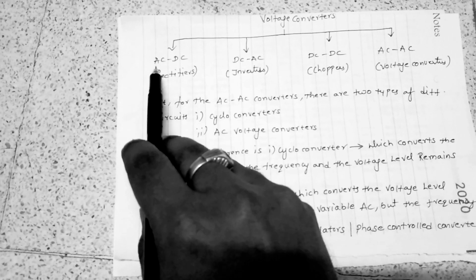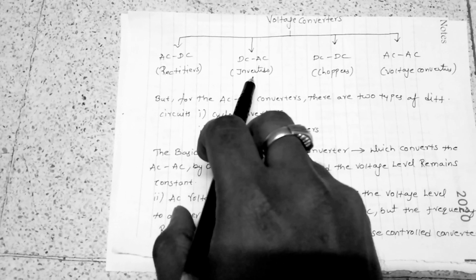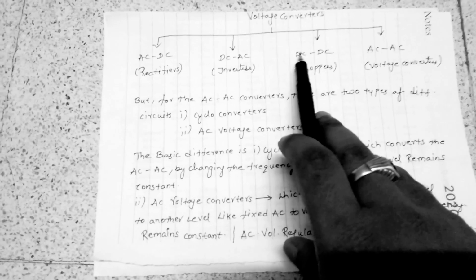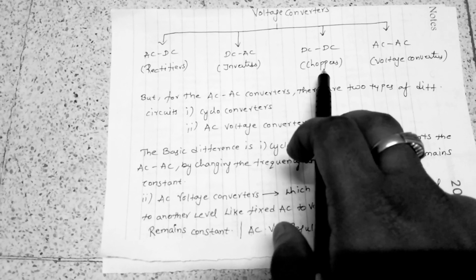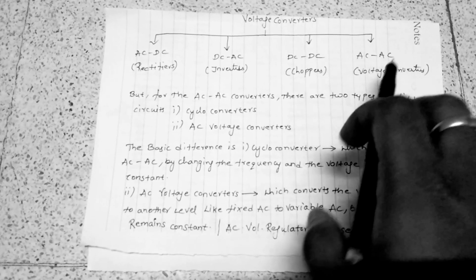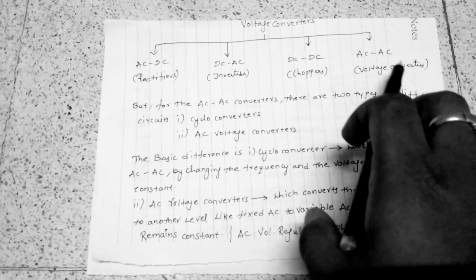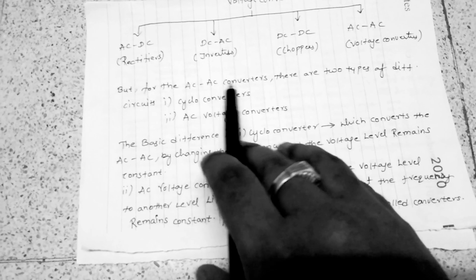Normally we already know that converting AC to DC is done by rectifiers, and DC to AC is done by inverters. We also have two other types of converters: DC to DC, which are called choppers, and AC to AC, which are called voltage converters. Now we are going to discuss the AC to AC converters.